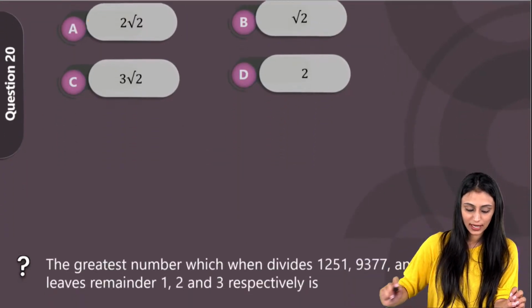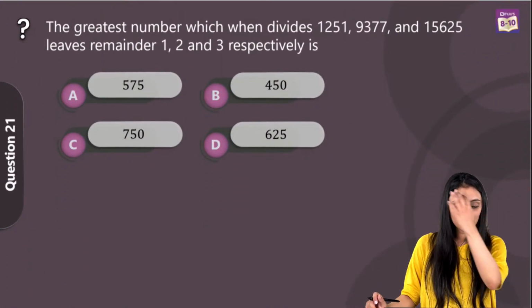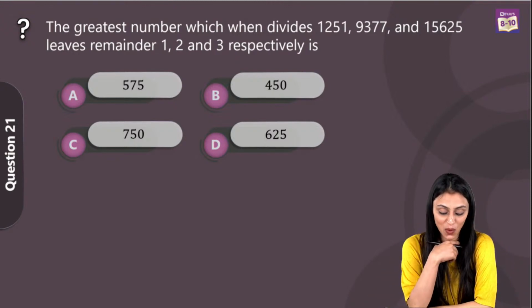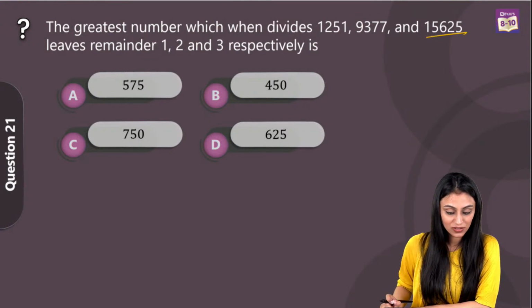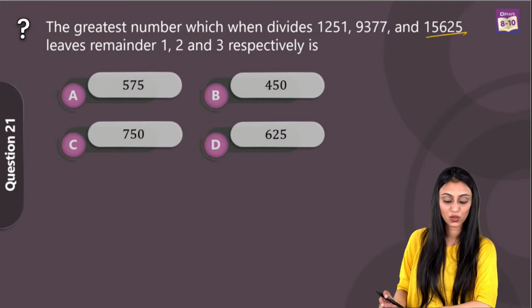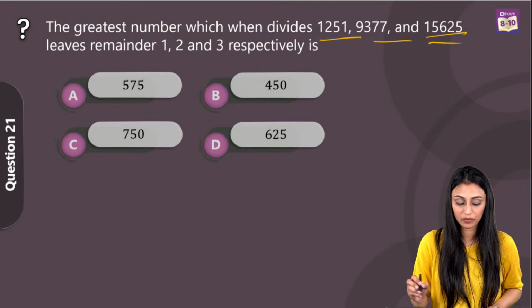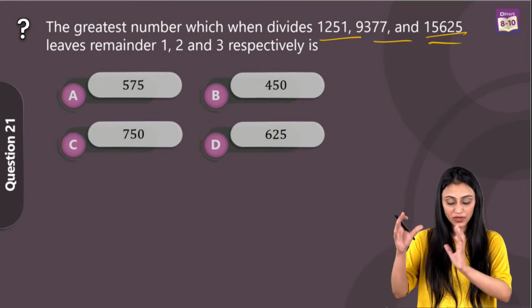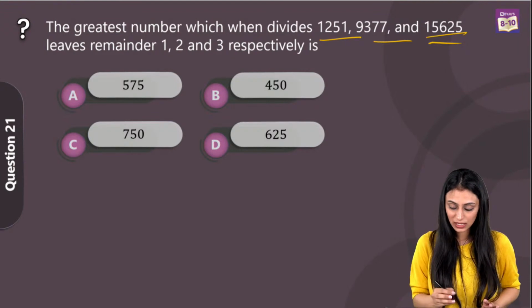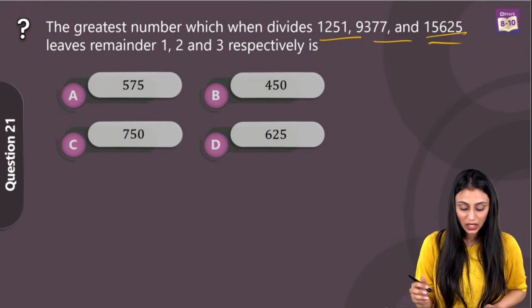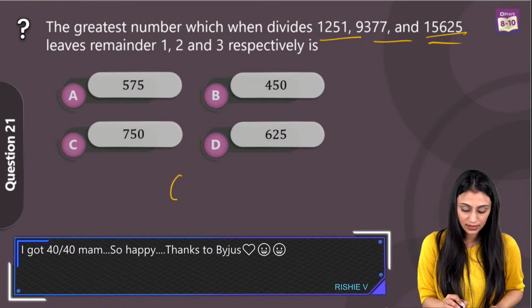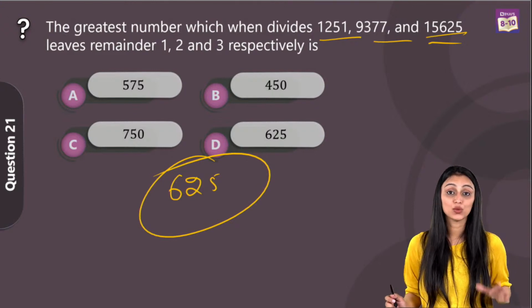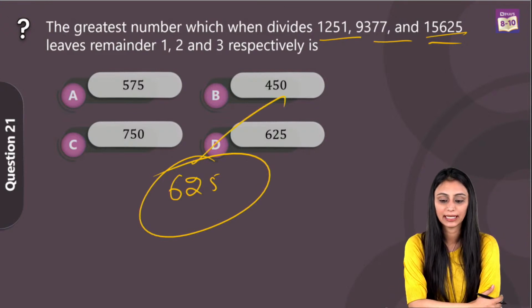All right, so let's take a look at question number 21. The greatest number which when divides 1,251, 9,377 and 15,625 leaves remainder 1, 2 and 3 respectively is. So what we are doing here is, first of all, these three big numbers we are given, right? They are leaving remainder 1, 2 and 3. First we will subtract these remainders from these numbers, right? So once you subtract them, whatever numbers that you get, you will be taking the HCF of all three of them, right? Once you take the HCF, you would get 625 using the Euclid's division algorithm. That's going to be option D in this case.